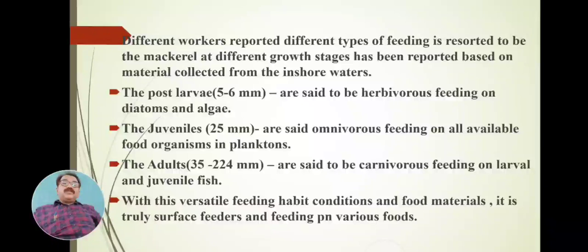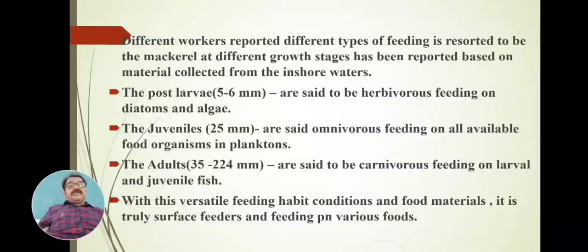The post larvae. First, the post larvae. When larvae measure 5 to 6 mm in size, these post larvae are said to be herbivorous, feeding on diatoms and algae. Post larvae of 5 to 6 mm, when observed and studied, are noted to be herbivorous, feeding on diatoms and algae.